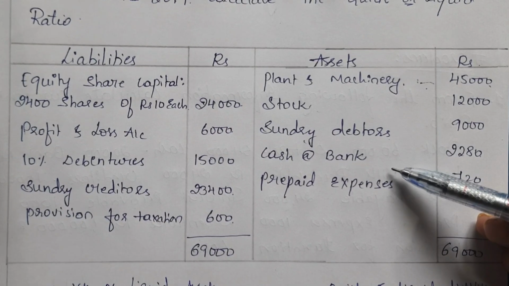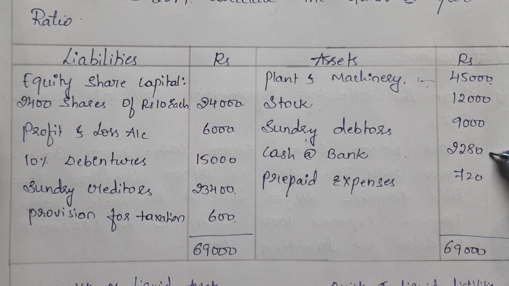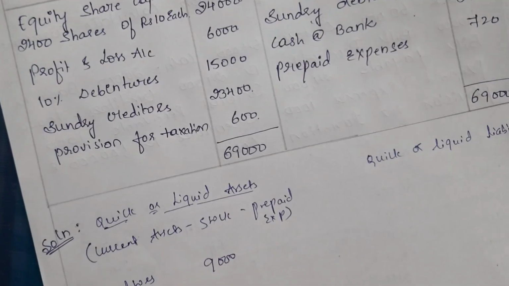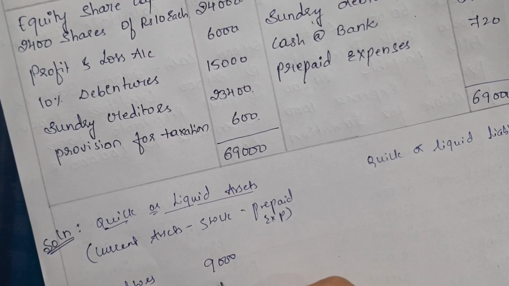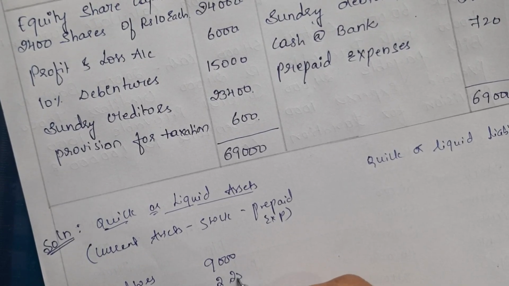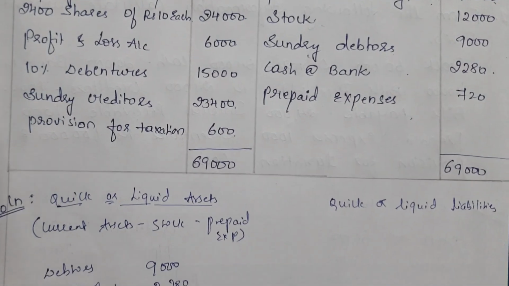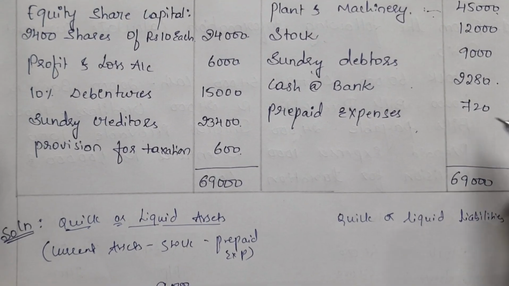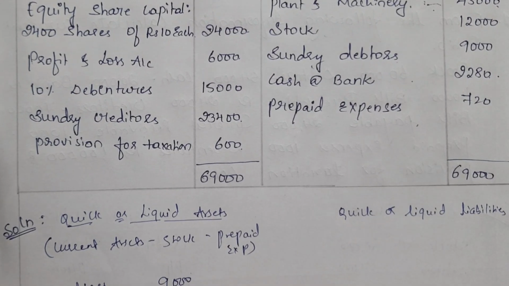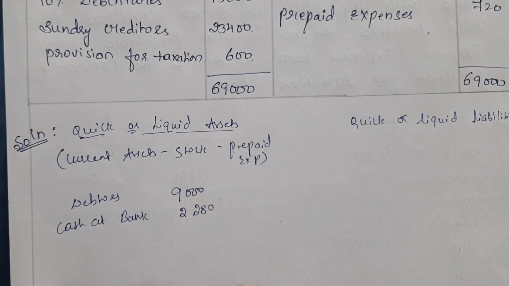Then we have cash at bank. This is also our current asset, rupees 2,280. Then we have prepaid expenses. Again prepaid expenses are not included in the quick assets, so just leave it. You have to remember this. So we only have two quick or liquid assets here.